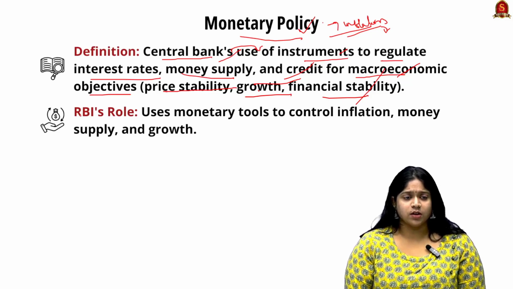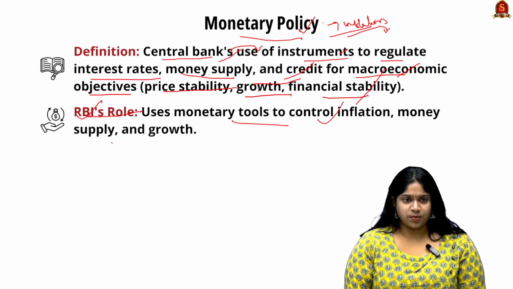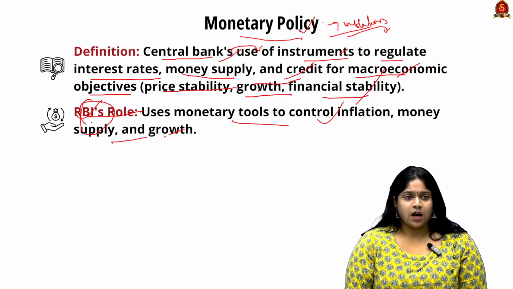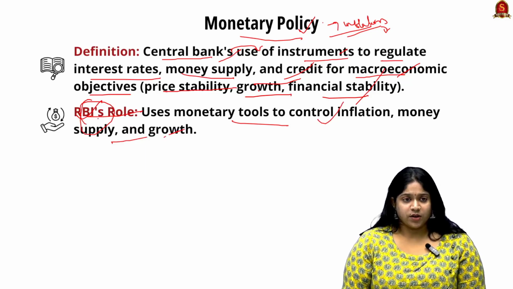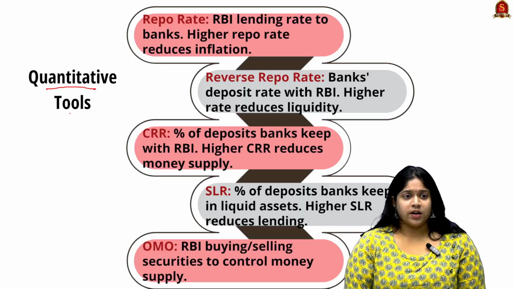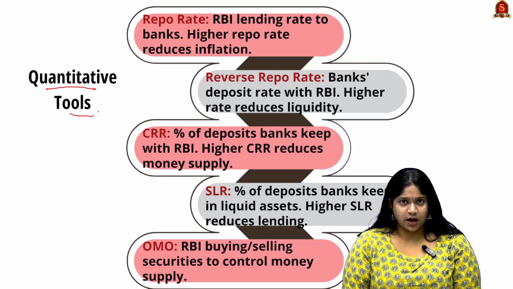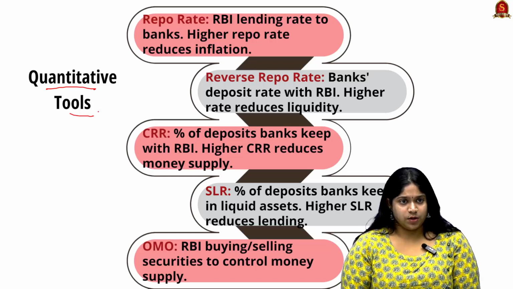Here our Reserve Bank of India uses monetary tools to control inflation, money supply and growth, and it is the ultimate bank when it comes to monetary policy for India. Now let us see the kinds of tools used by the RBI to control money supply, growth and credit availability.